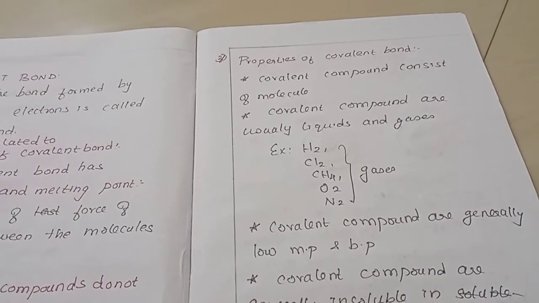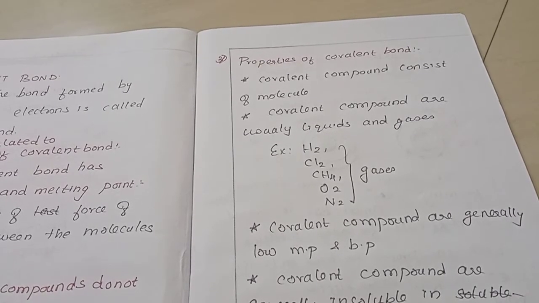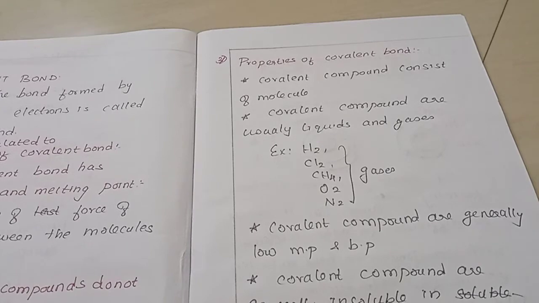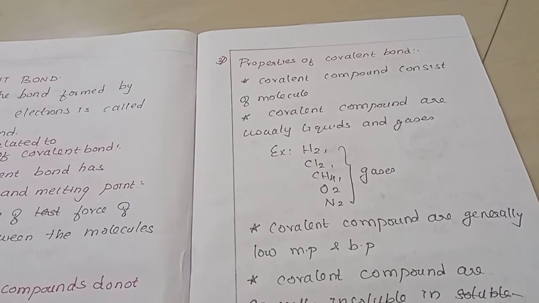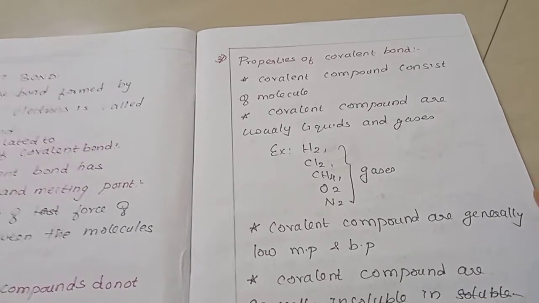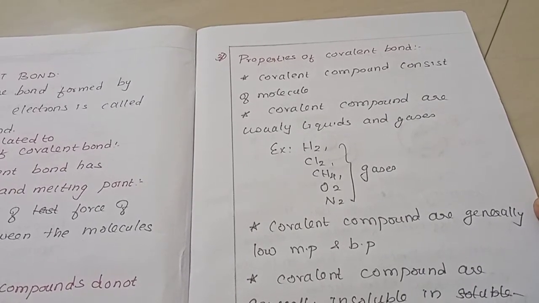In the first term, the pattern is MCQ. In the second term, you are going to write in a descriptive pattern. They will ask 2 mark, 3 mark, and 4 mark questions, so you should be ready to answer everything. They may ask, what are the properties of the covalent bond?